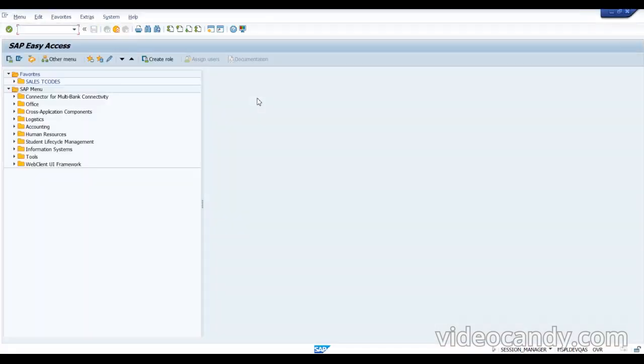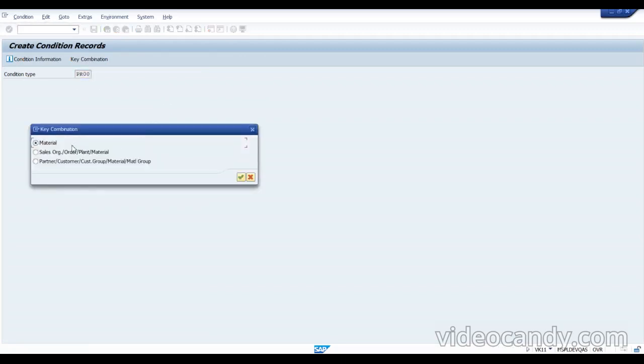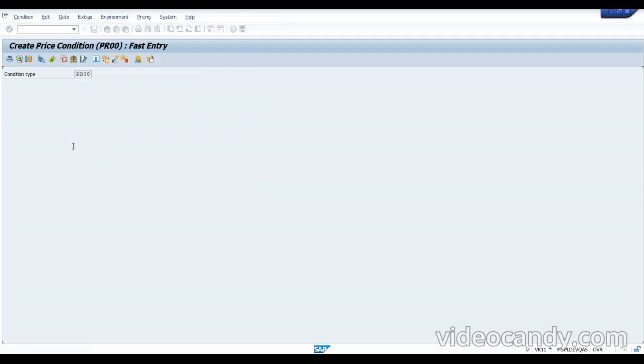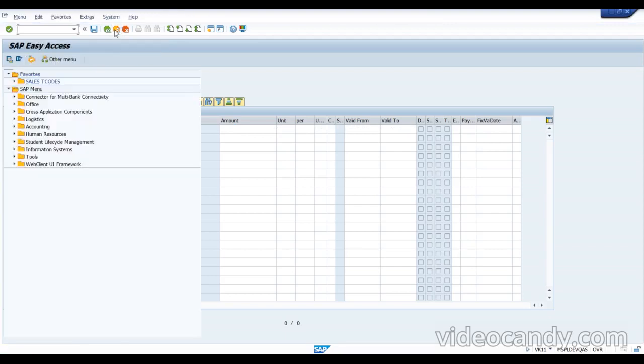Right, for an example. What is the example we have given? I'll just try the same thing. I'll go to VK11, I'll go for the price. Normal material, I'm just updating that. So put the price over here. I'll just put 1,000 rupees for the customer. I'm selling this product for 1,000 rupees, sorry, for the customer.